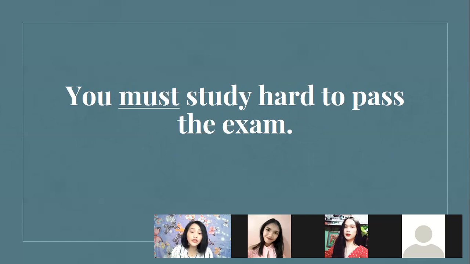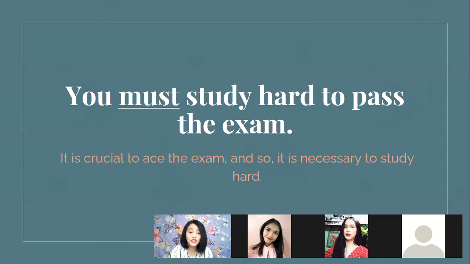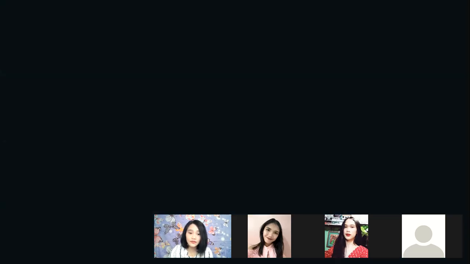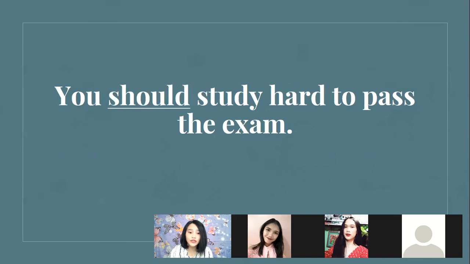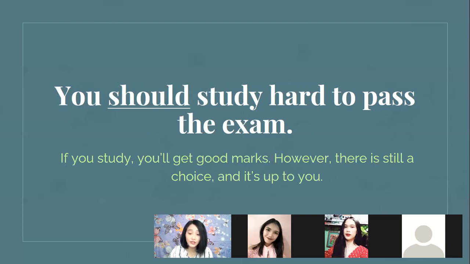Now, let us all read. You must study hard to pass the exam, meaning it is crucial to ace the exam, and so it is necessary to study hard. So next, we are going to use should. You should study hard to pass the exam, meaning if you study, you'll get good marks. However, there is still a choice and it's up to you.